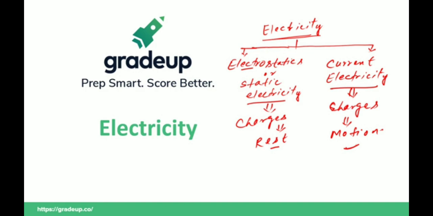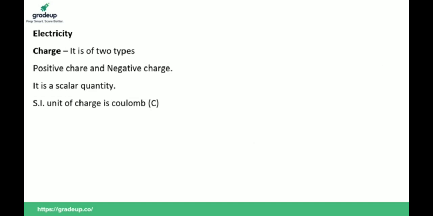Okay, so in both the branches we have to study about charge. So what is charge? Charge of a body basically indicates deficiency or excess of electrons.